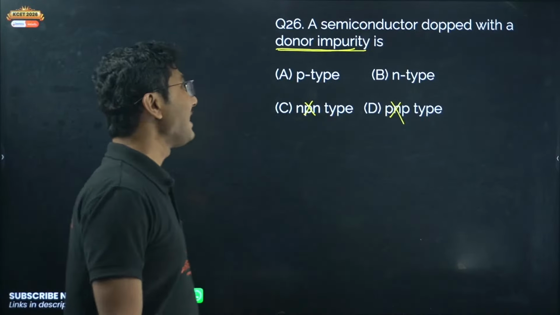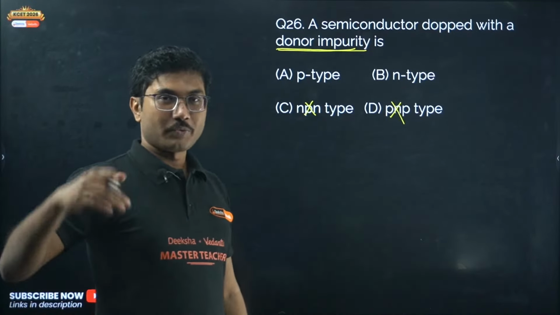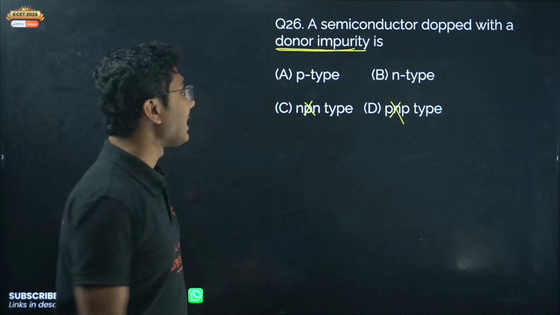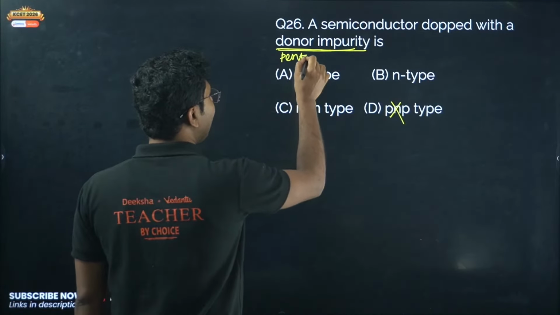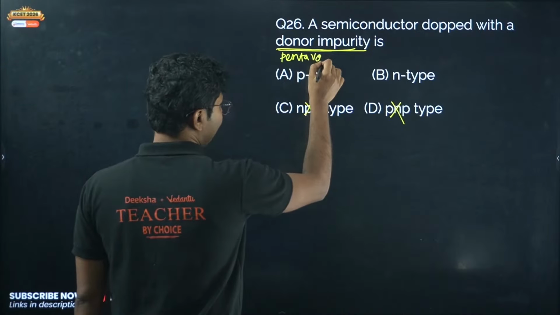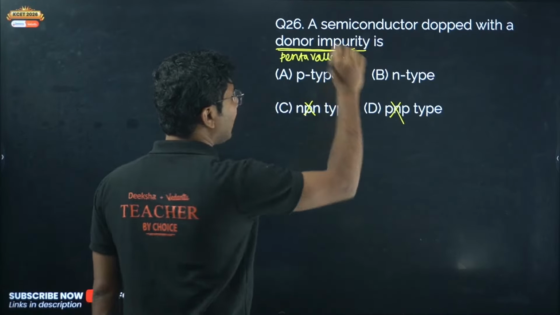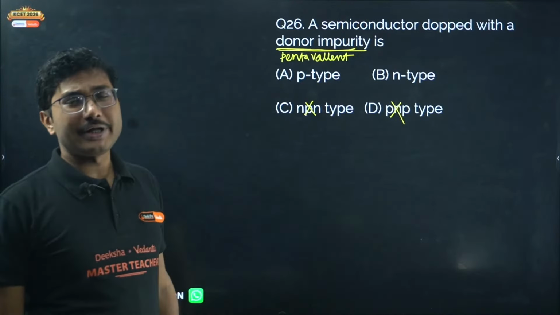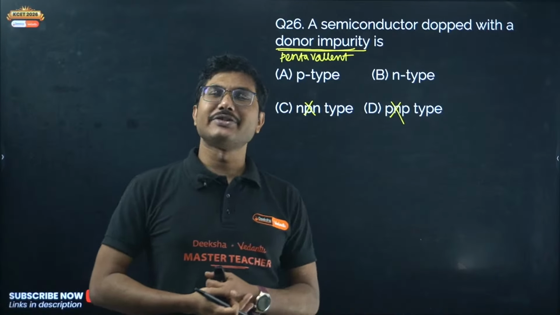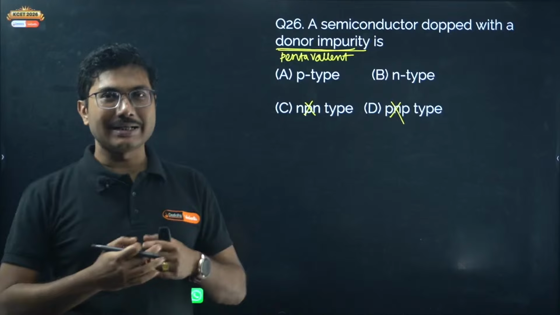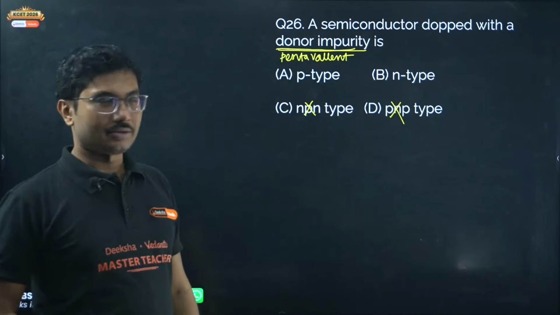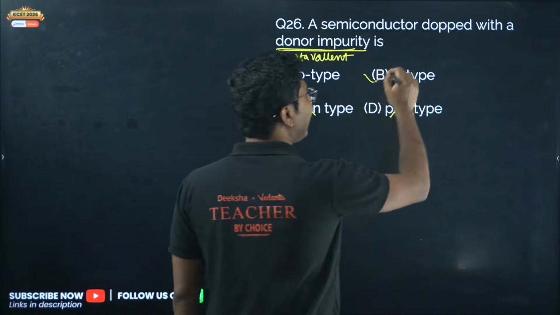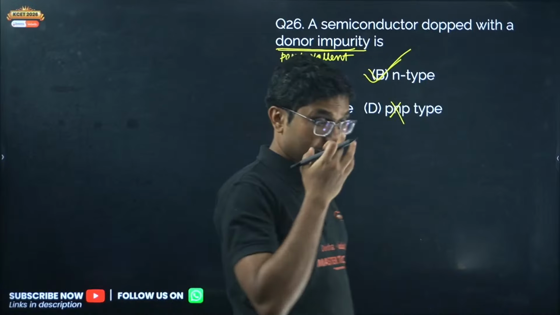Donor impurity means it gives an electron, which means it is pentavalent. Pentavalent is the donor impurity, and acceptor impurity is trivalent, which accepts an electron. So a donor impurity donates an extra electron. That means it must be an n-type semiconductor, not p-type.